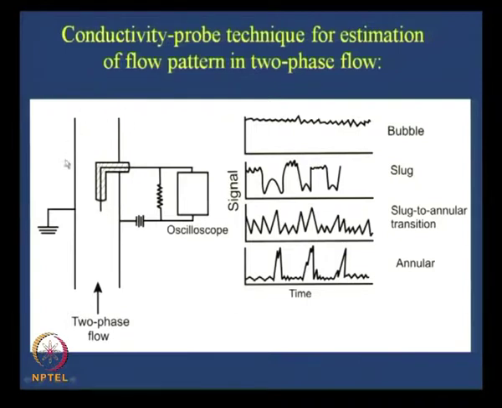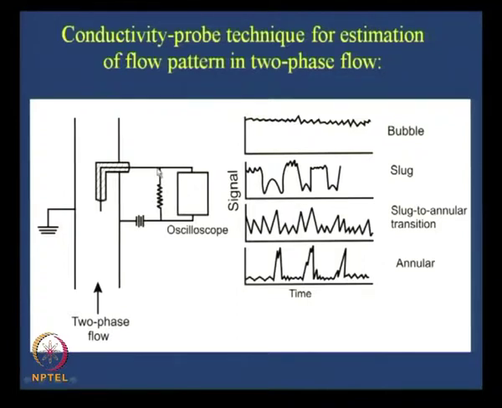Now, what happens when only water flows through this? Then definitely we have a high voltage across this. Basically, the current which flows is passed through a resistor, and the voltage across the resistor is recorded as a function of time, either in an oscilloscope or in a PC or whatever it is.